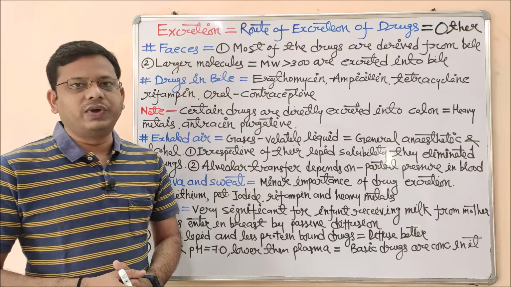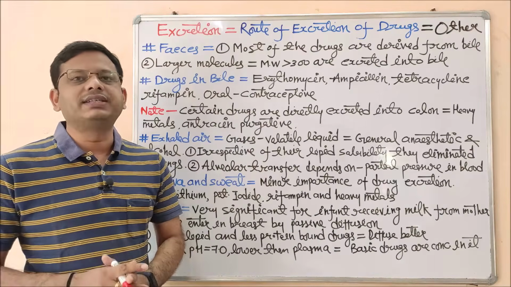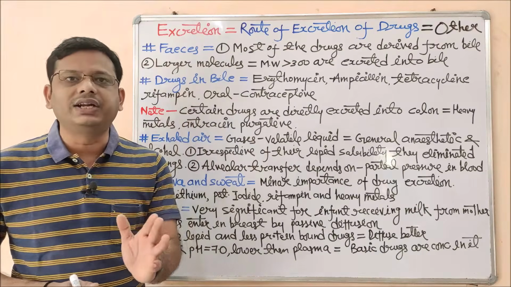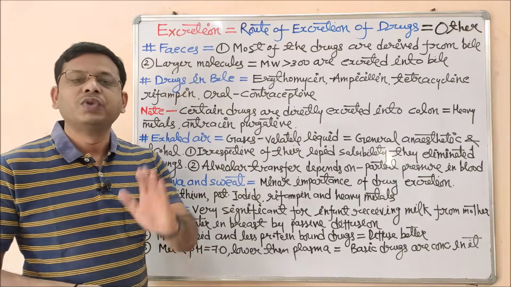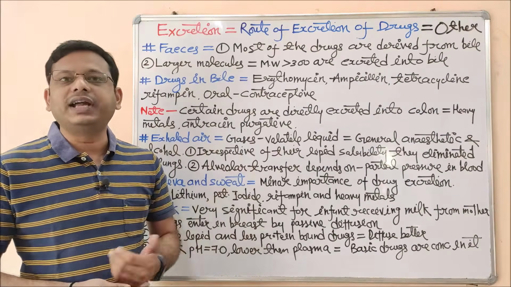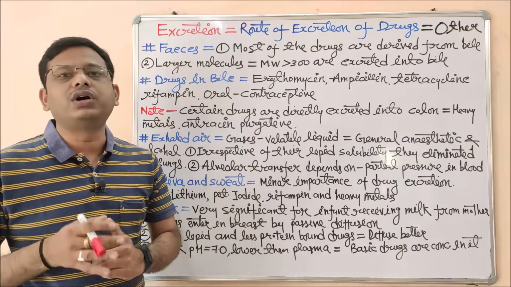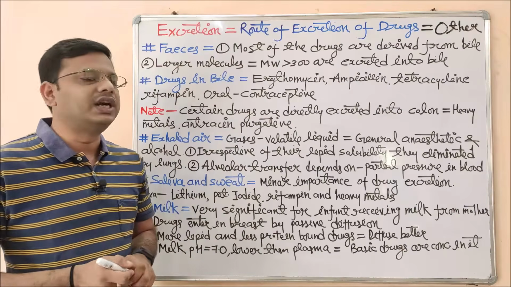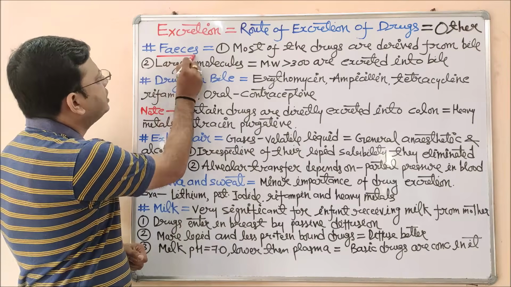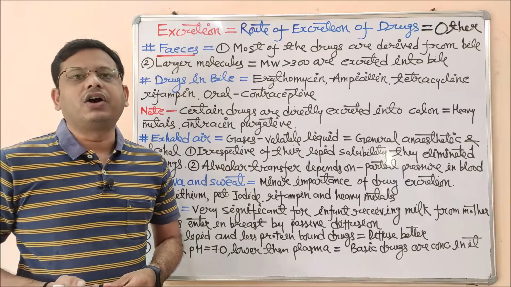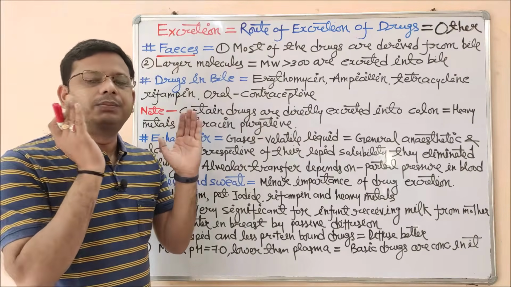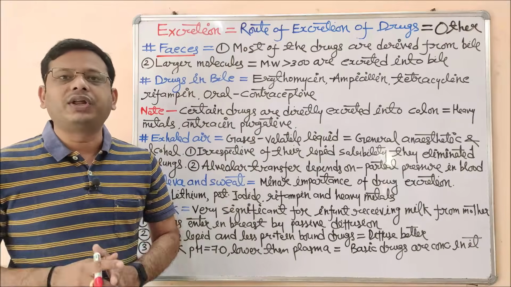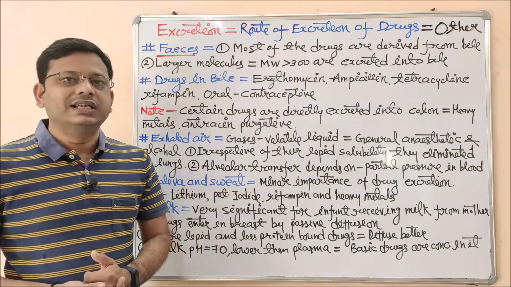What are the consequences? What are the basic criteria, or the basic parameters, for any drug to be eliminated via any of these routes? These are not as important as the renal one, but they are also included under excretion, so we should study them. The first one is feces. Whenever we take any drug, according to its lipid solubility or water solubility, and depending upon its plasma protein binding or non-binding, its elimination path is decided.